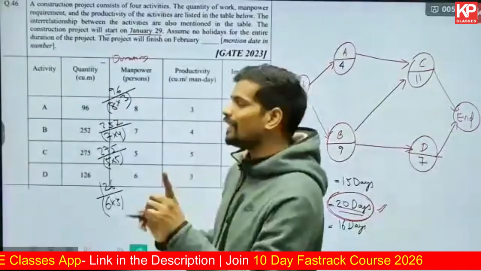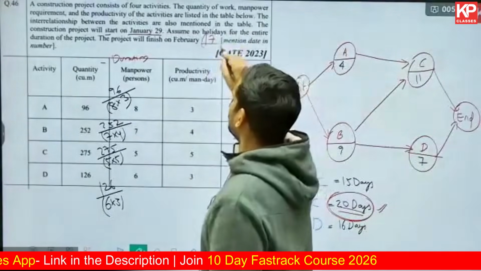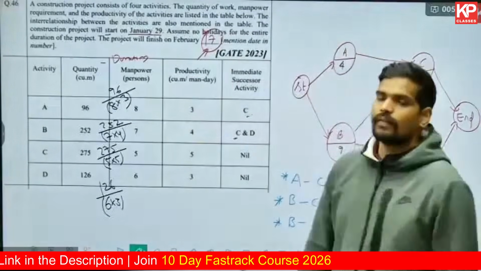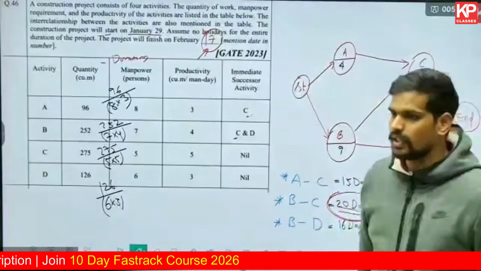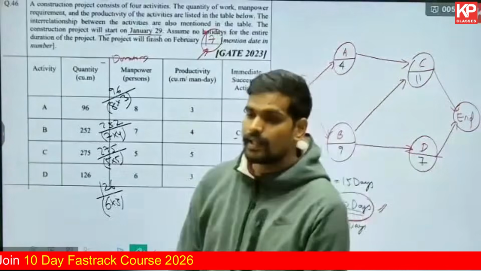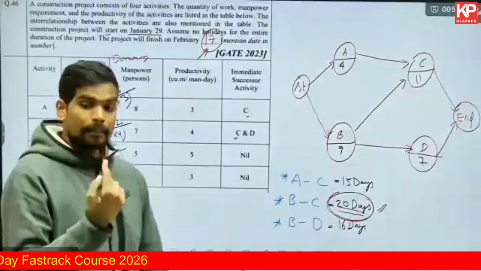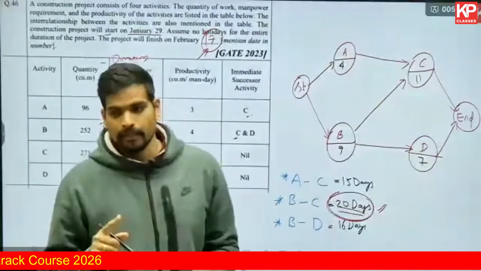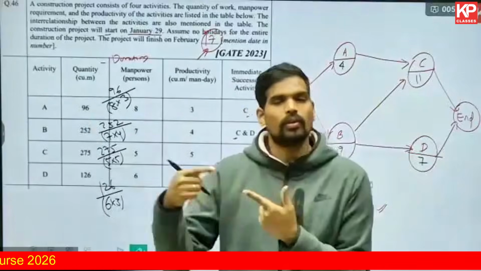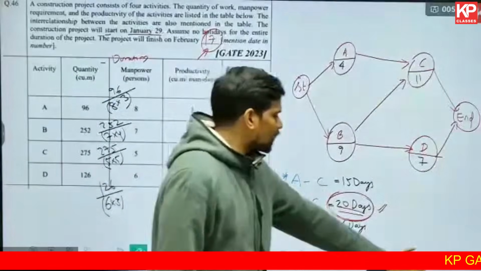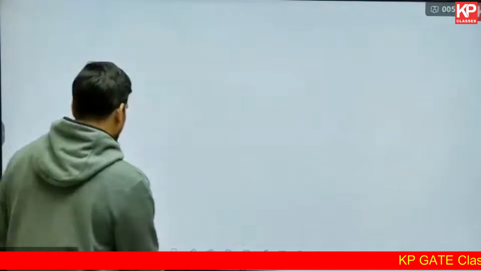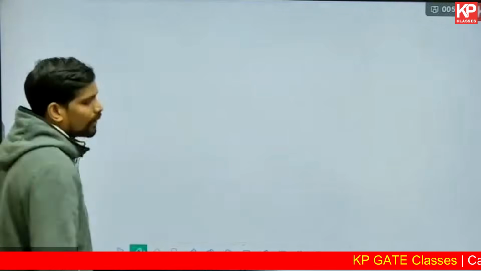So the project will be completed at the end of the day of 17th February. The project completion date will be 17th Feb. On the evening of 17th Feb, after completing your work, the project is finished. So 17 is the answer. Sometimes they can ask you directly the duration, and sometimes they can give you the date and ask you, so you need to count the number of days in that case. That's about it. The last concept under project management is to understand float calculations.